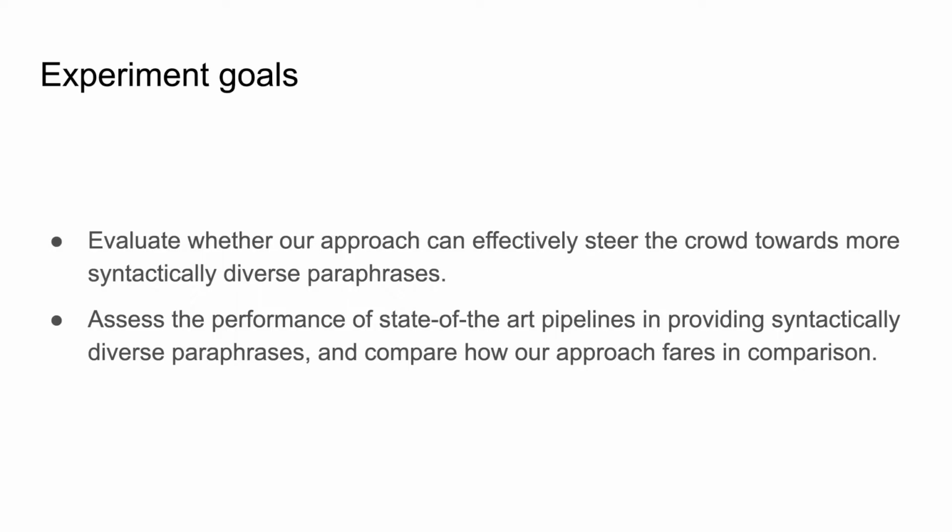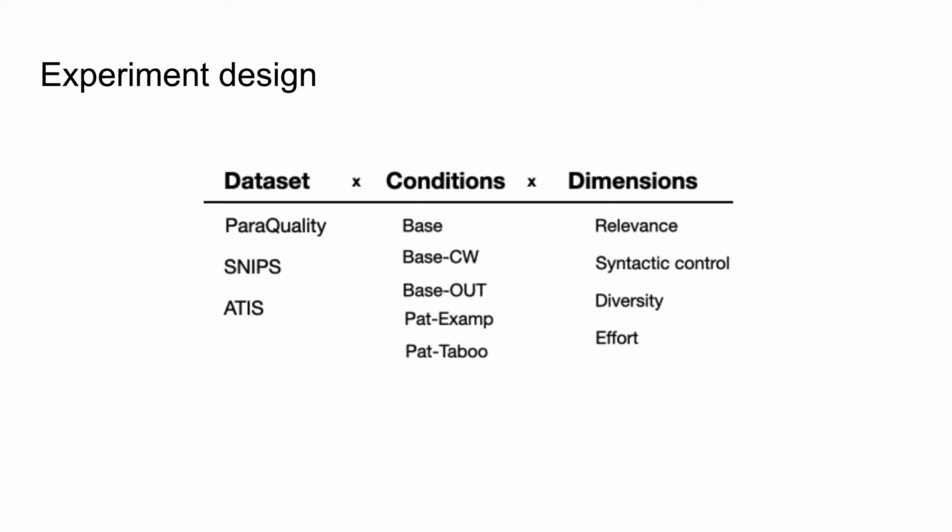The goal is to evaluate whether our approach can effectively steer the crowd towards more syntactically diverse paraphrases, to assess the performance of state-of-the-art pipelines in providing syntactically diverse paraphrases, and to compare how our approach fares in comparison. For this, we run an experiment on the Toloka crowdsourcing platform. We consider seed utterances representing a broad set of intents and domains drawn from 3 different relevant datasets.